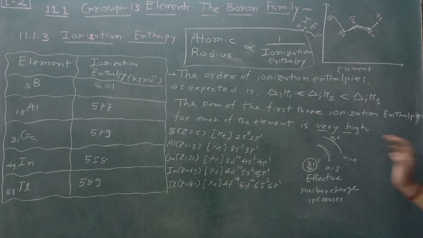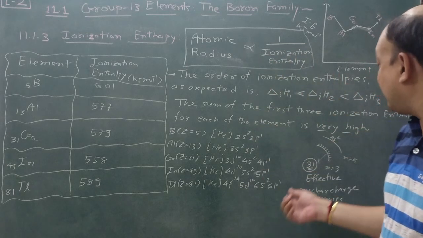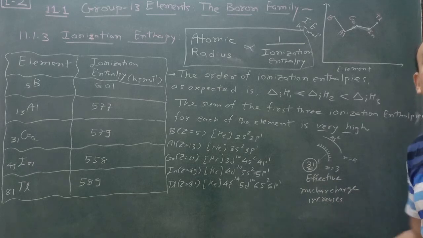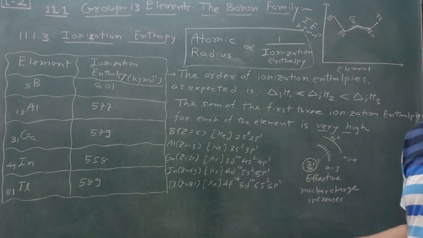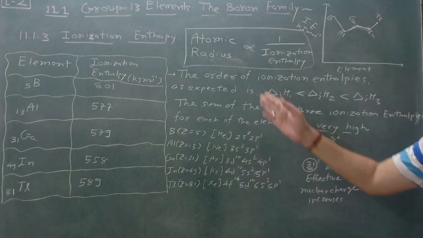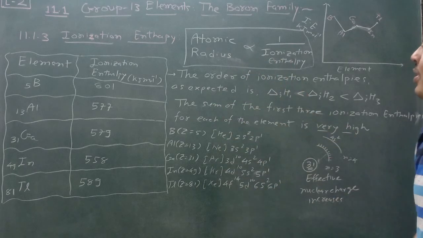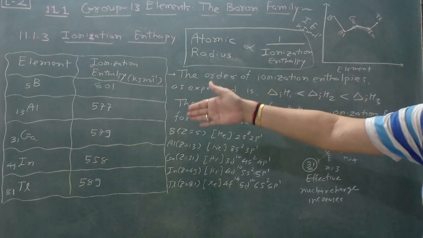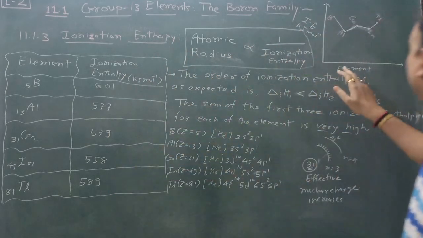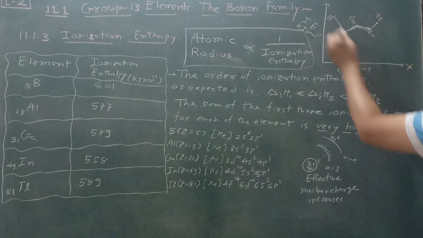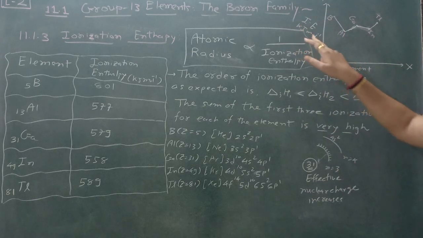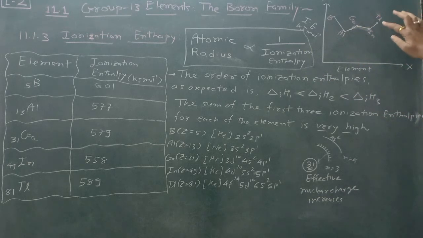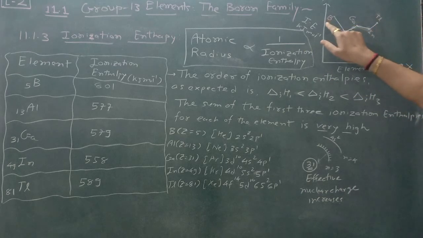Remember this also, and according to that, we learned that effective nuclear charge increases, and due to low screening effect that was seen in chemical properties. Okay, so write this down according to your NCERT textbook and draw this graph. This graph is not included, it is just data from this. The elements are on the x-axis, and on the y-axis we take ionization enthalpy in kilojoule per mole, and we draw the graph. So it becomes very easy to understand the particular topic.